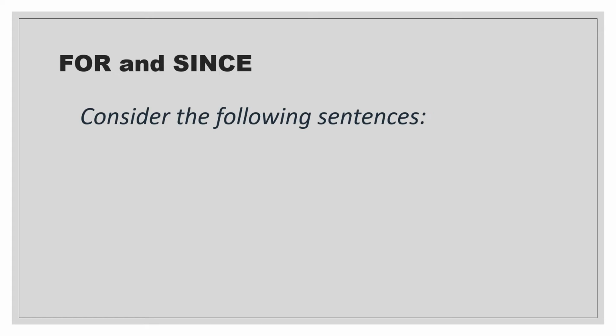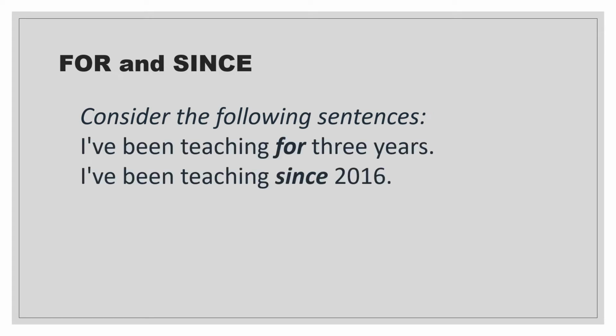Consider the following sentences. I have been teaching for 3 years. I have been teaching since 2016. Why should you use for in the first sentence and since in the second sentence? Let's know more about it.